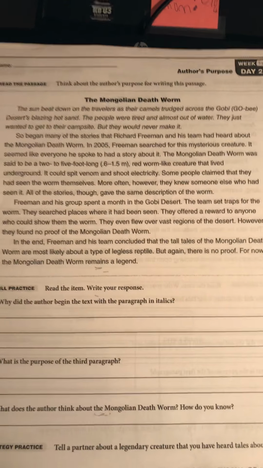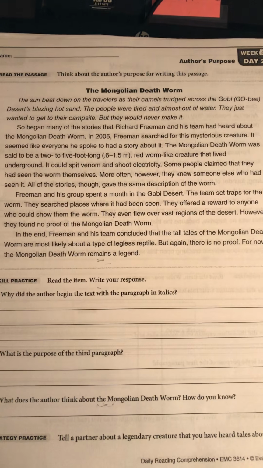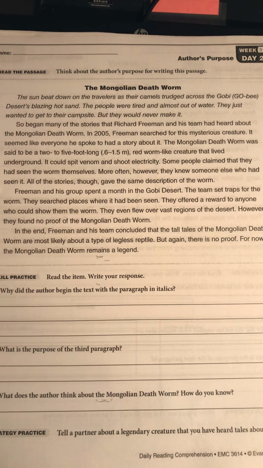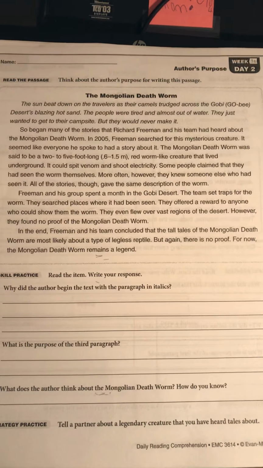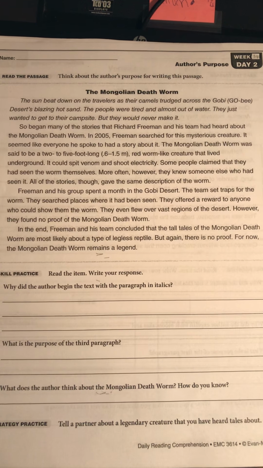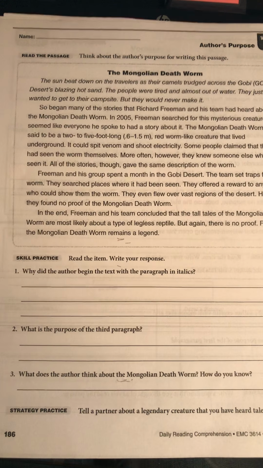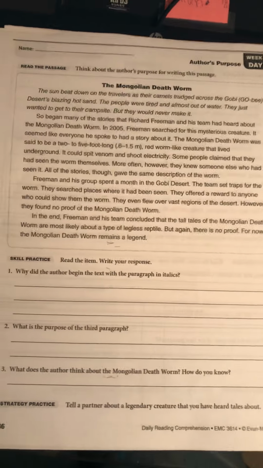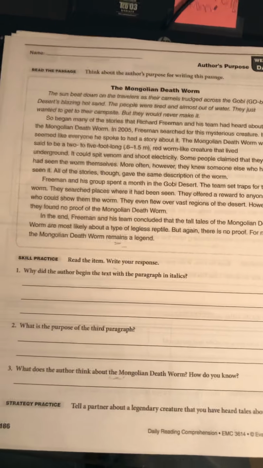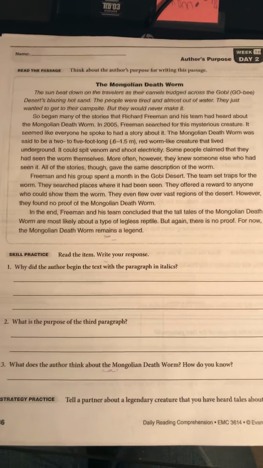So you have your story for today, the Mongolian death worm. Okay, so you're going to read about the Mongolian death worm, and then you have 3 questions at the bottom, and you do not have to do the strategy practice today. So then we will go to our vocabulary sheet.